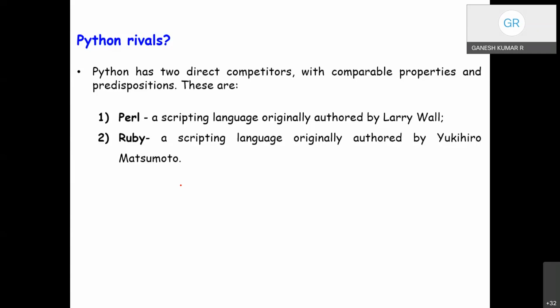Perl is more traditional and conservative than Python, and resembles some of the good old languages, similar to C programming. In contrast, Ruby is more innovative and full of fresh ideas like Python. So Python itself lies between Perl and Ruby.